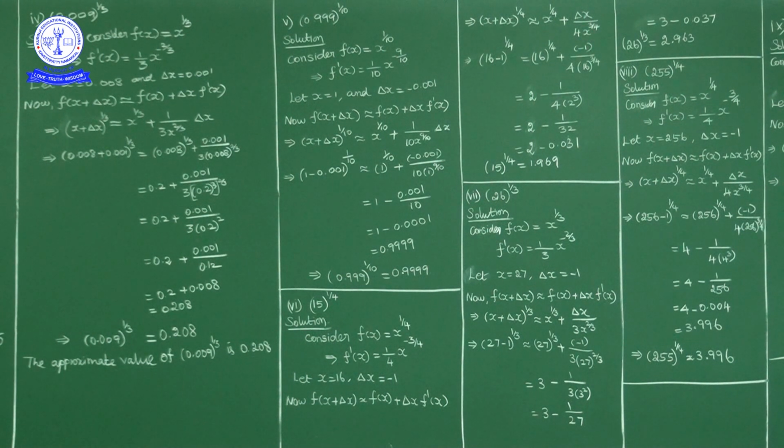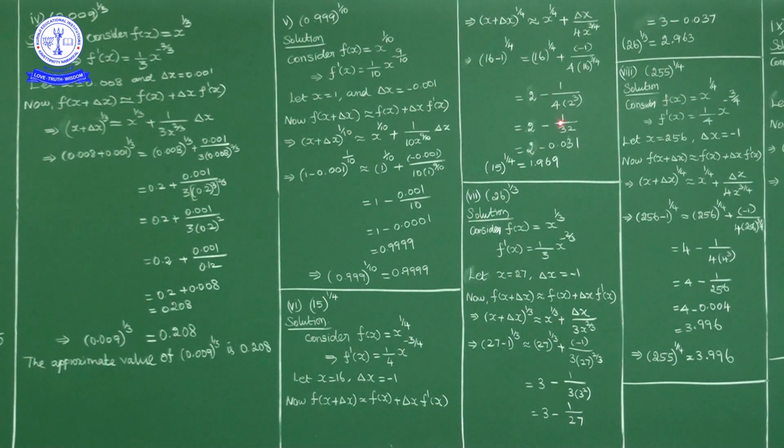Now substituting in place of x 16, in place of delta x minus 1. So what we get? 16 minus 1 power 1 by 4 is equivalent to 16 power 1 by 4 plus delta x minus 1 upon 4 into 16 power 3 by 4. Okay, so this is 15 power 1 by 4 equivalent to 2 minus 1 by 4 into 16, which we can write as 2 power 4, 2 power 4 to the 3 by 4, 4 4 cancel, 2 cube is 8.